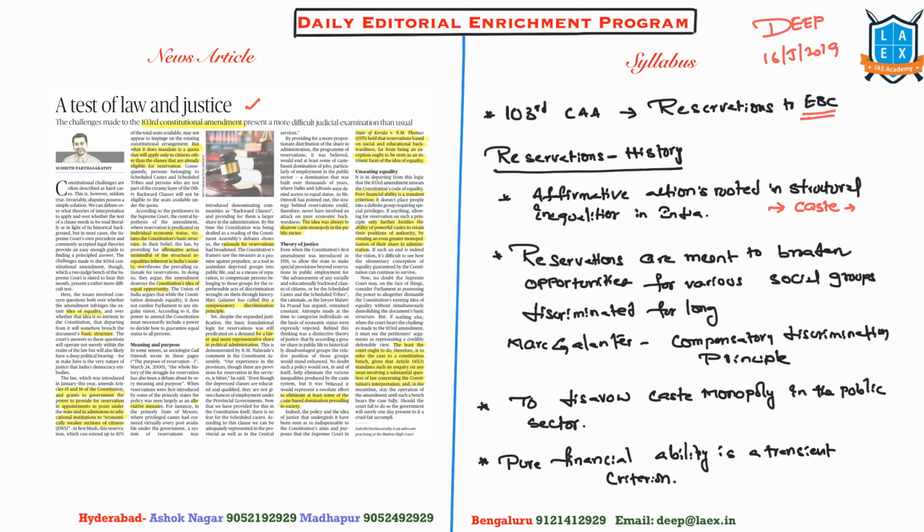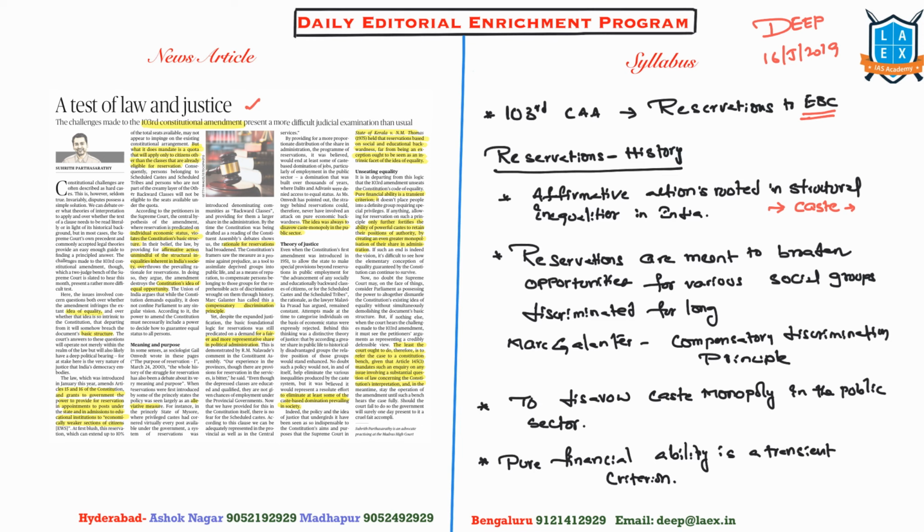Initially, most of the public employment was dominated by a few castes. In this context, diversification of castes across the public employment was the initial objective. And a similar objective was also stated in the constitutional debates. So, to disavow the monopoly of certain caste groups in the public sector was stated to be the objective of public employment.